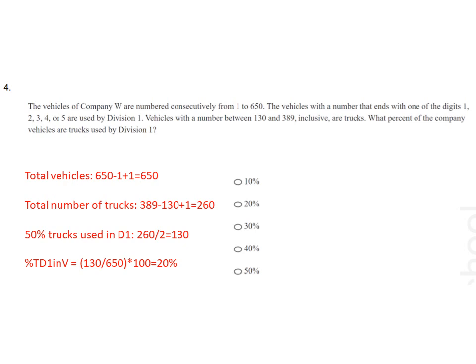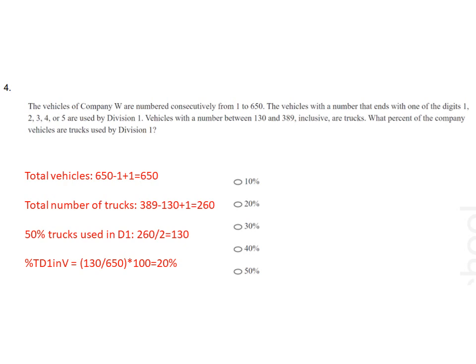So total number of vehicles are 650 and total number of trucks are 389 minus 130 plus 1, as these are inclusive numbers, so we have added 1. So the total number of trucks are 260.